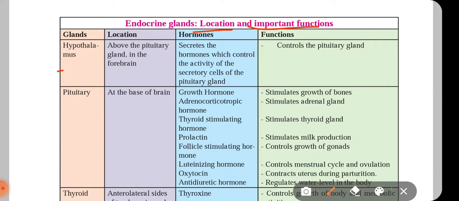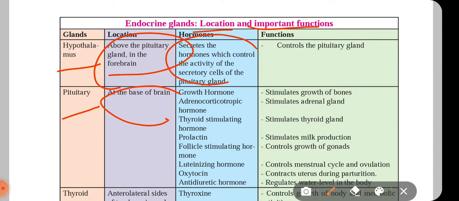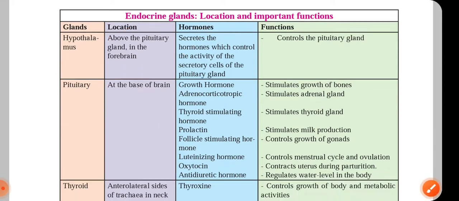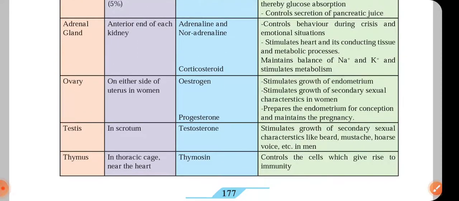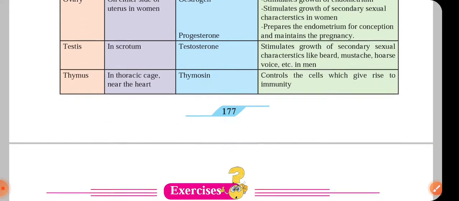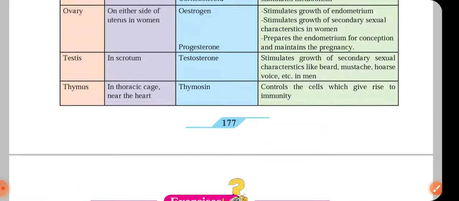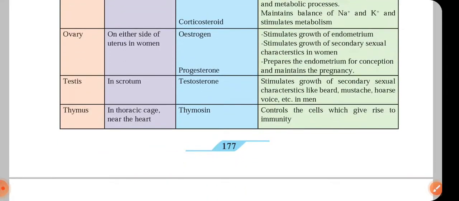You can see the names of the glands given here, where their locations are, what hormones they secrete and what their functions are. You can go through this table and you will understand the position of different glands in the body, the hormones they release and the functions they carry out. So this way we have finished this chapter.